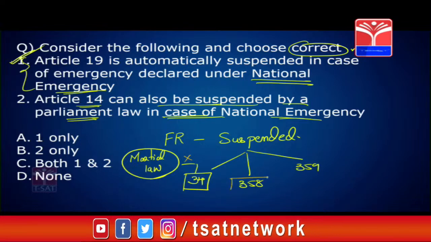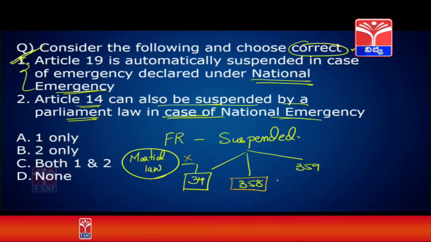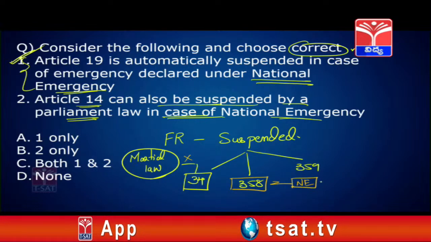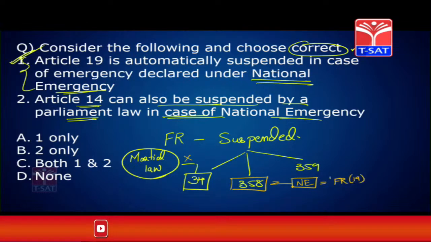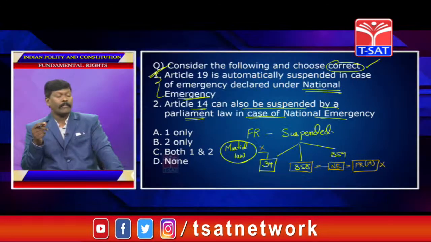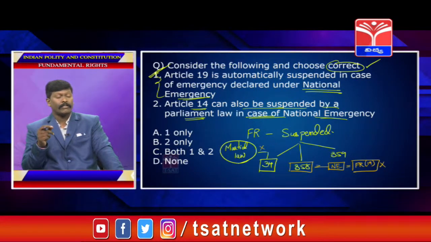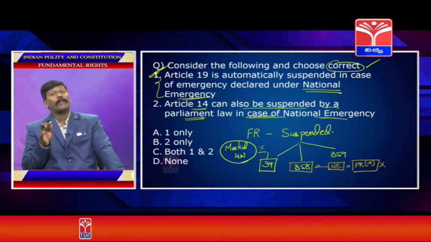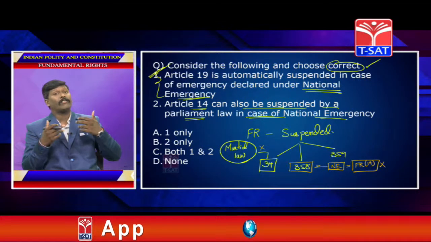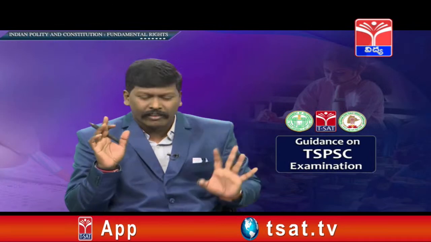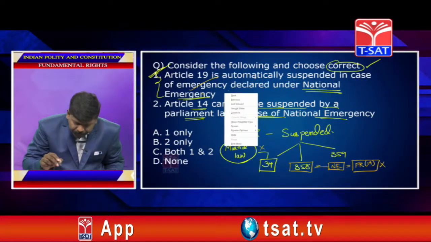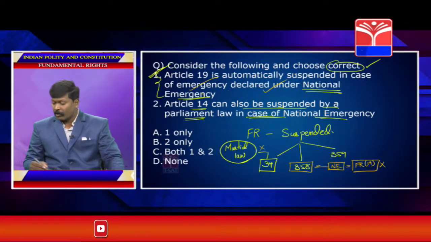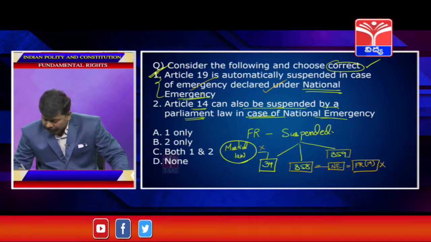Now, according to Article 358, listen to this carefully. Whenever a national emergency is declared in India, the fundamental right guaranteed under Article 19 is automatically suspended. Automatically suspended. This is the correct statement. Now look at this. What is Article 359?